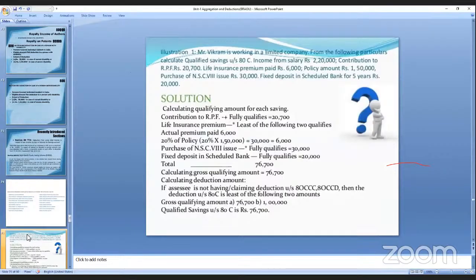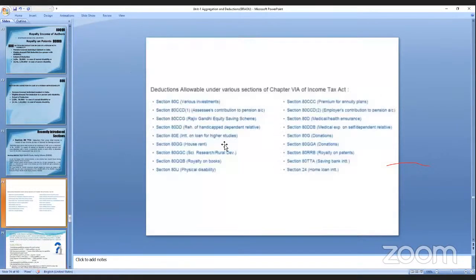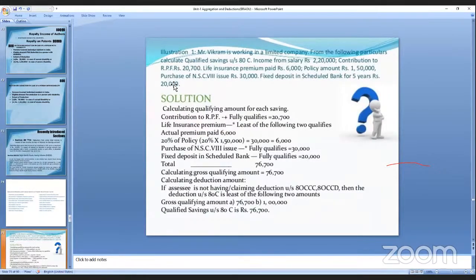Contribution to RPF, that is a PF contribution, 20,700. Life insurance premium is 6,000 and policy amount is 1,50,000. Purchase of National Savings Certificate is 30,000.